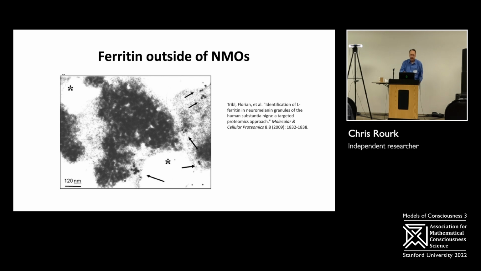This was the evidence I had in 2018, the best evidence that showed kind of arrays of ferritin between neuromelanin organelles. This is an electron microscope. They used little black dots of immunogold markers that were tagged to ferritin. So this shows that there's at least some ferritin, but these black dots could be other stuff, and it's difficult to tell. And on the left, I have an image of ferritin. It shows it has a protein shell, and inside is a solid state material, ferrihydrite, which is different from most biological materials.